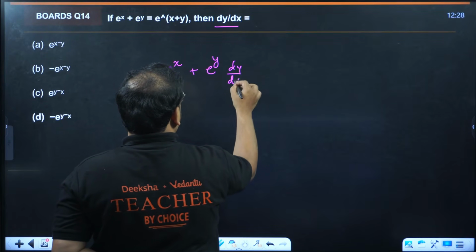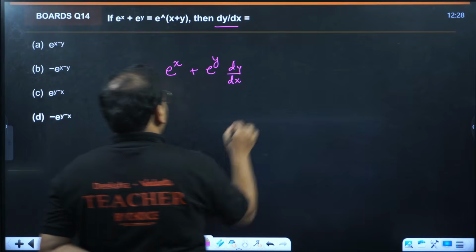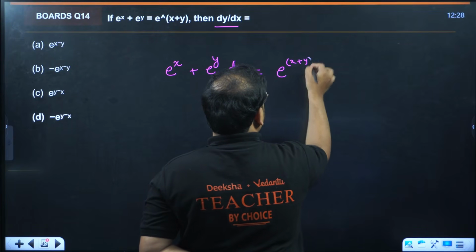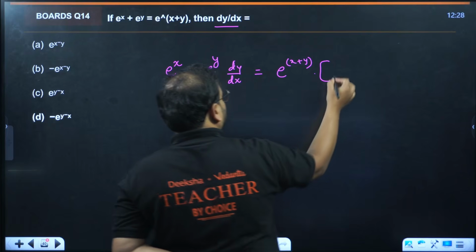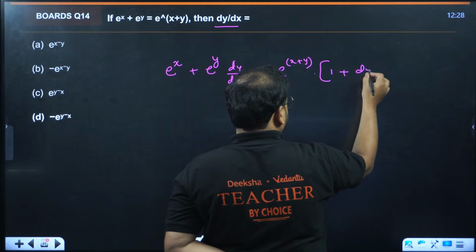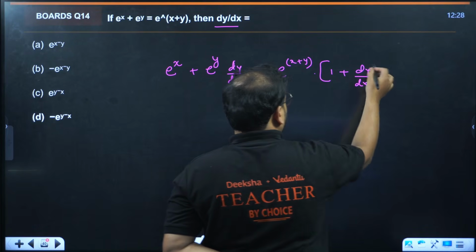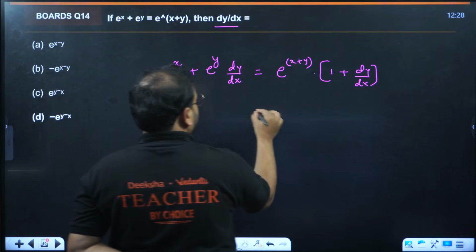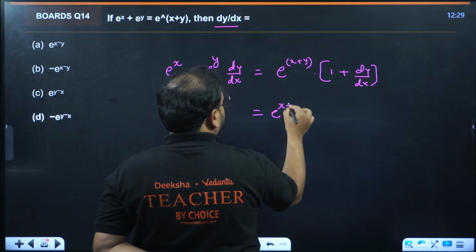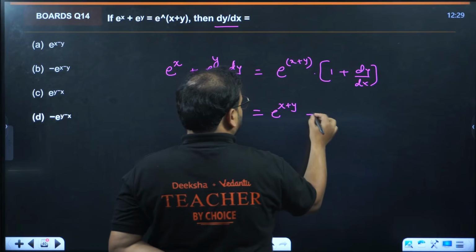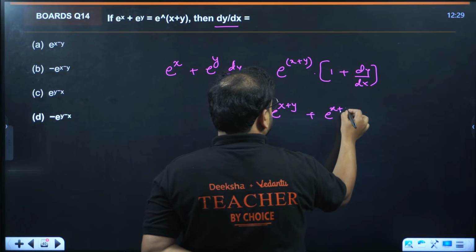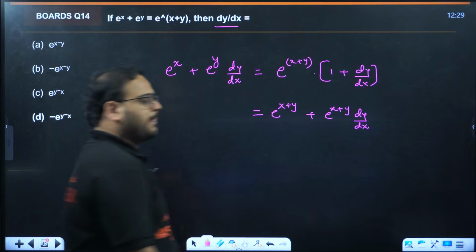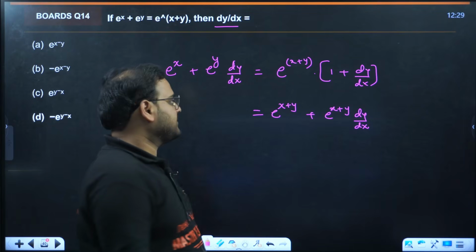dy by dx. In this case, e power x plus y as it is. Differentiate x plus y, you'll have 1 plus dy by dx. Let us do the expansion. So we'll have e power x plus y when you multiply with 1, and over here e power x plus y dy by dx.